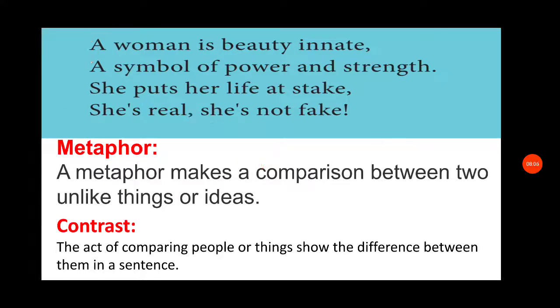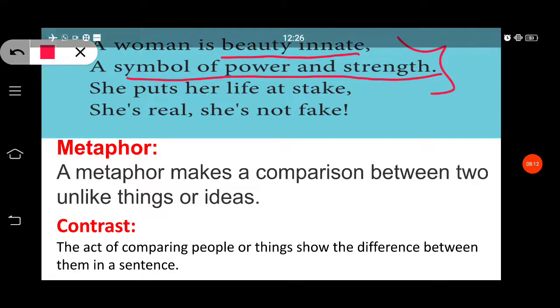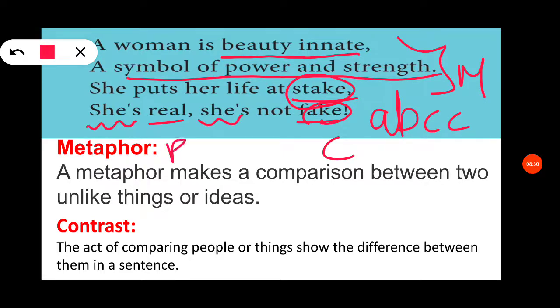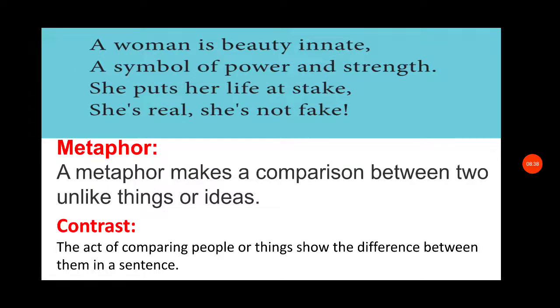So in stanza 1 metaphor is present. Metaphor: the beauty innate and the symbol of power and strength. In both the lines metaphor is present, and here contrast is being presented, and also the rhyming scheme is A, B, C, C, and the rhyming words are streak and fake. And also "she's" is repeated, that is repetition and anaphora are presented. So totally 1, 2, 3, 4 and 5 figures of speech are used in stanza 1.